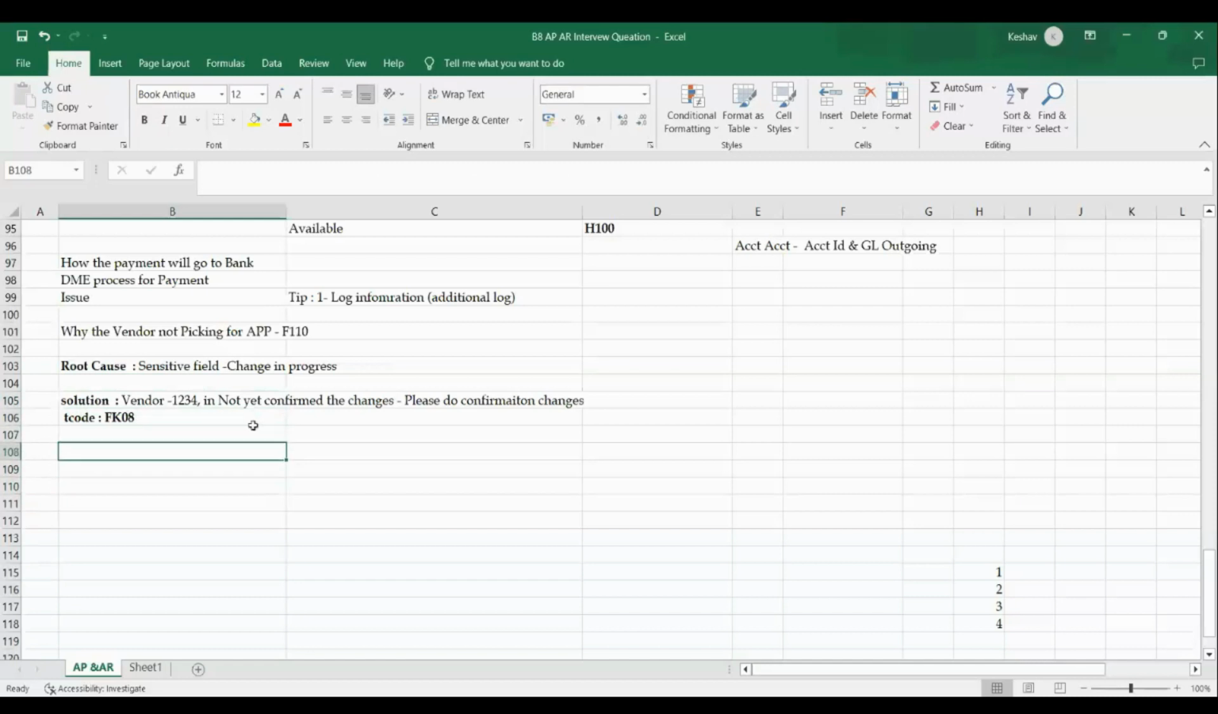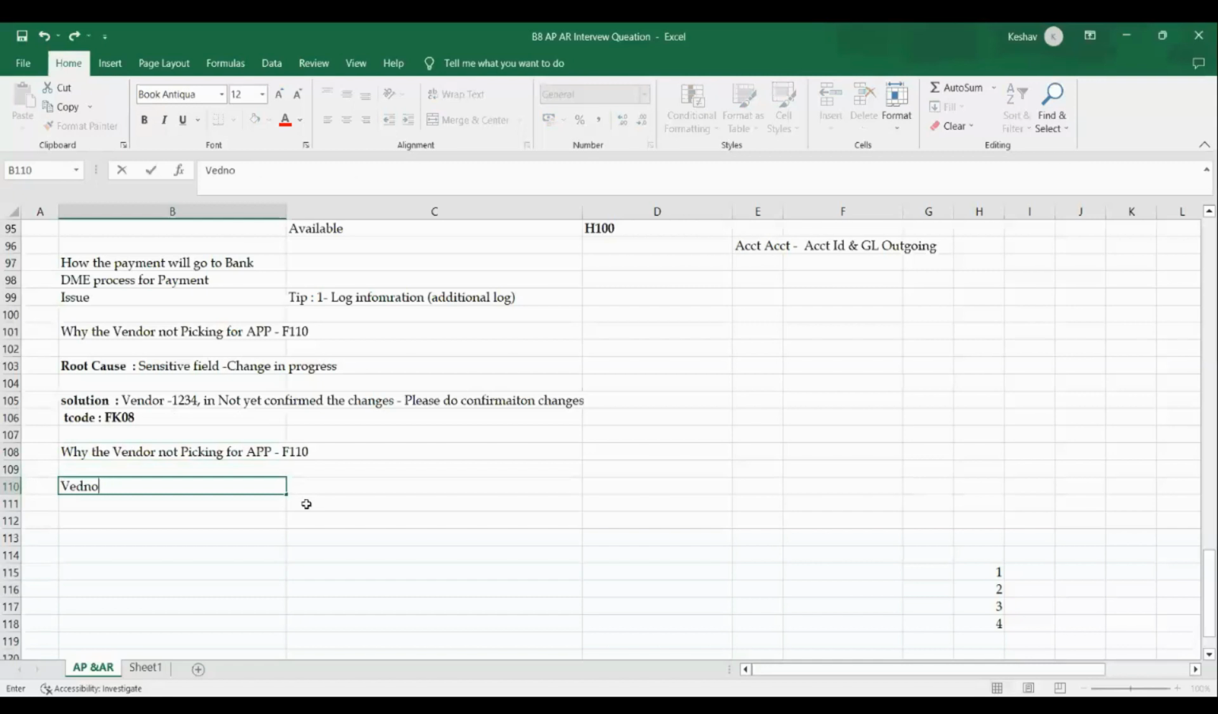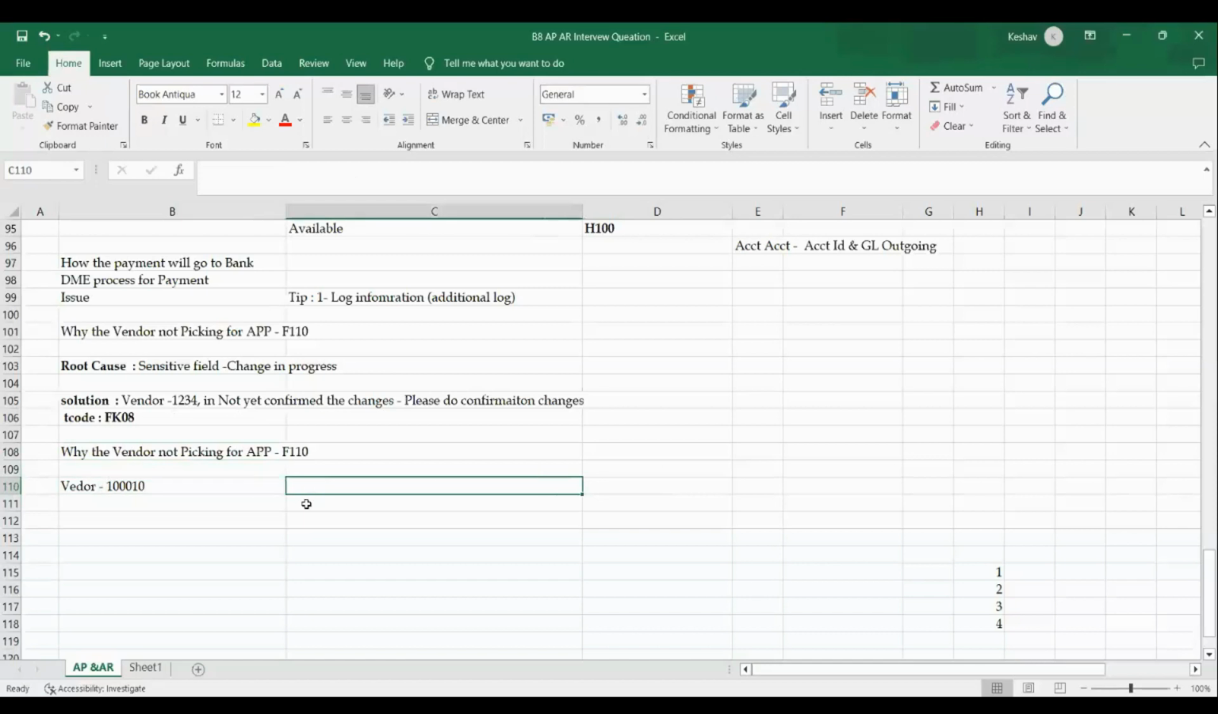I can say the user will raise the same question: why is that particular vendor not being picked? They will give the vendor number, for example 1002, 110. Why is it not picked for the payment? Yes, there is a possibility, definitely. So what we need to check here is that there is a duplicate proposal possibility.